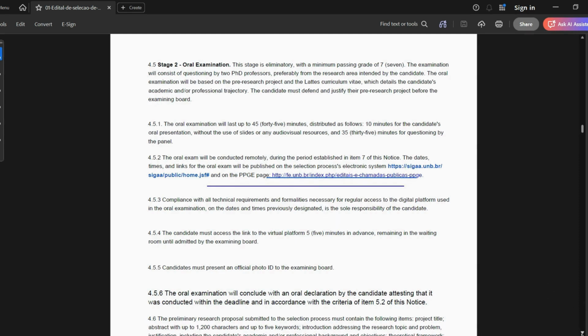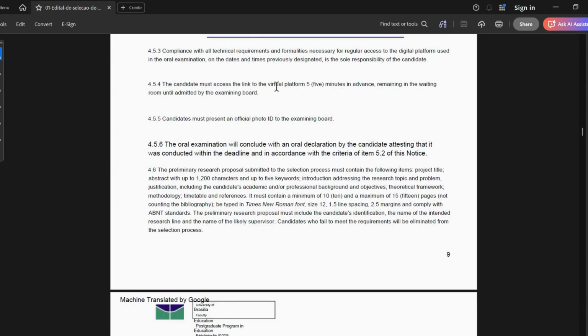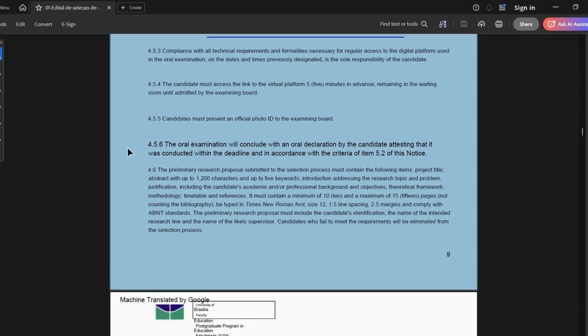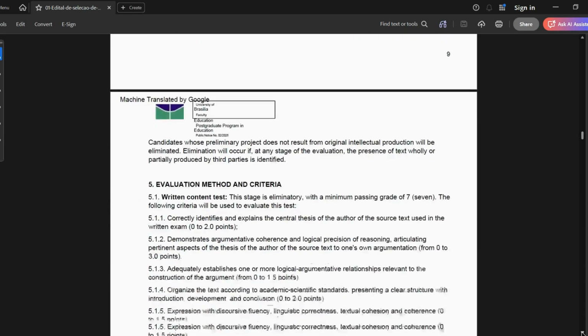Compliance with this. Good. So the candidate must access the link to the chat platform 5 minutes in advance, remaining in the waiting room until admitted by the examining board. You must provide an official photo ID to the board just to identify yourself. The oral exams will conclude with this. So all this.